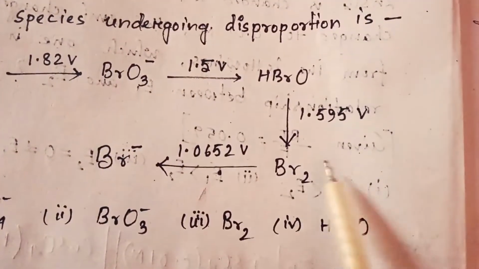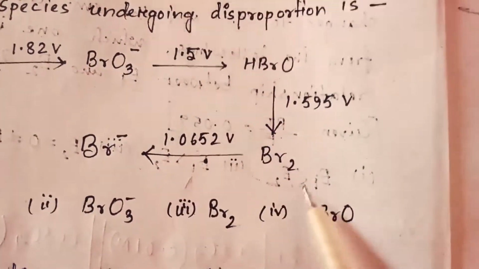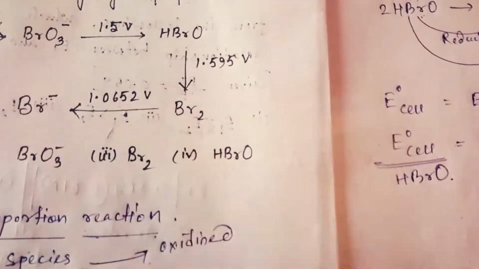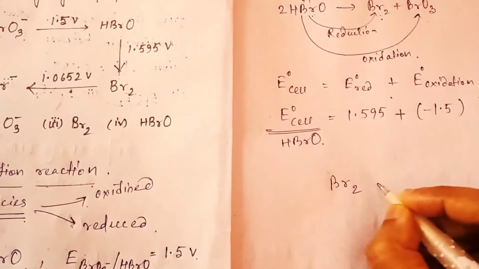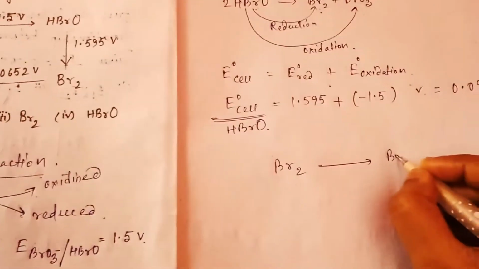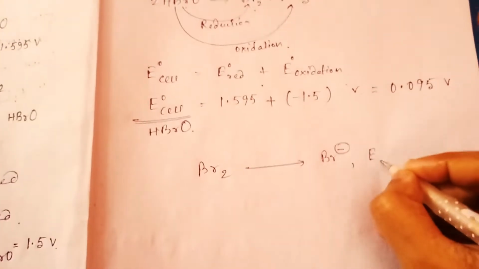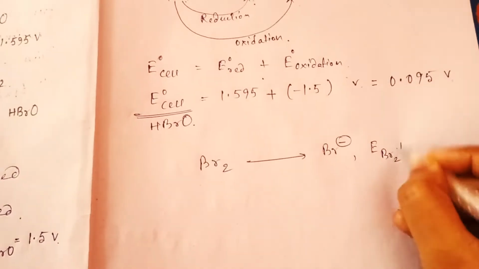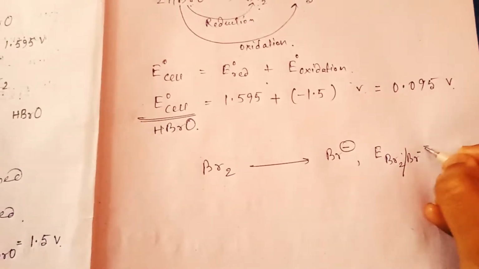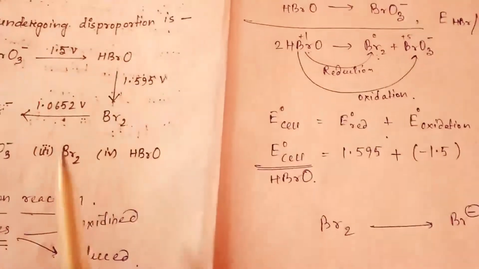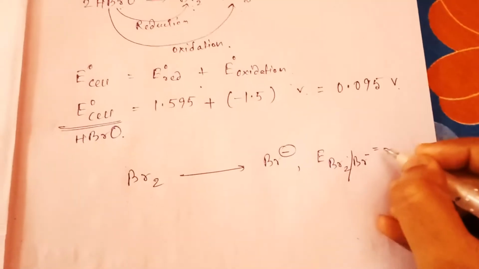Now next, again come to the diagram. Now take Br2. From Br2 we are getting Br minus in one part, right? The EMF value of Br2 to Br minus is equal to 1.0652.